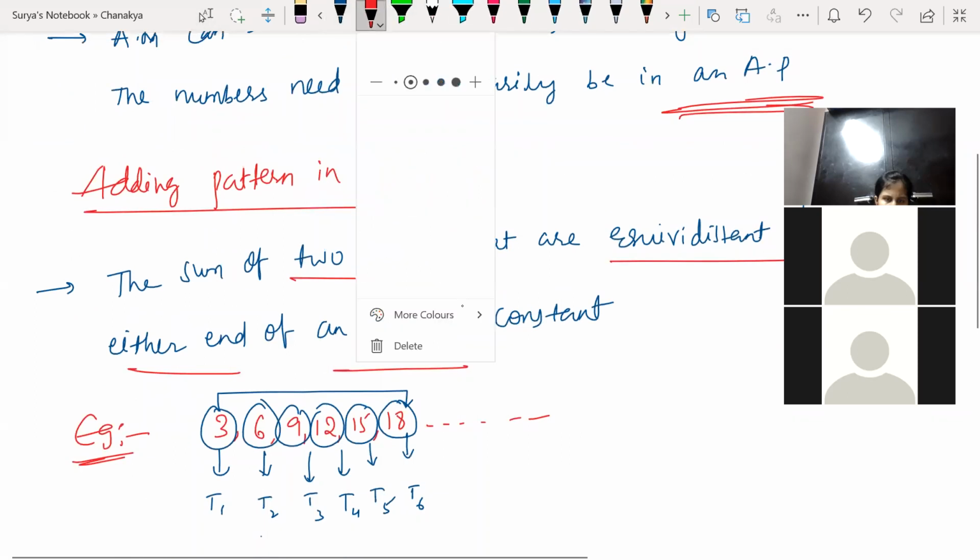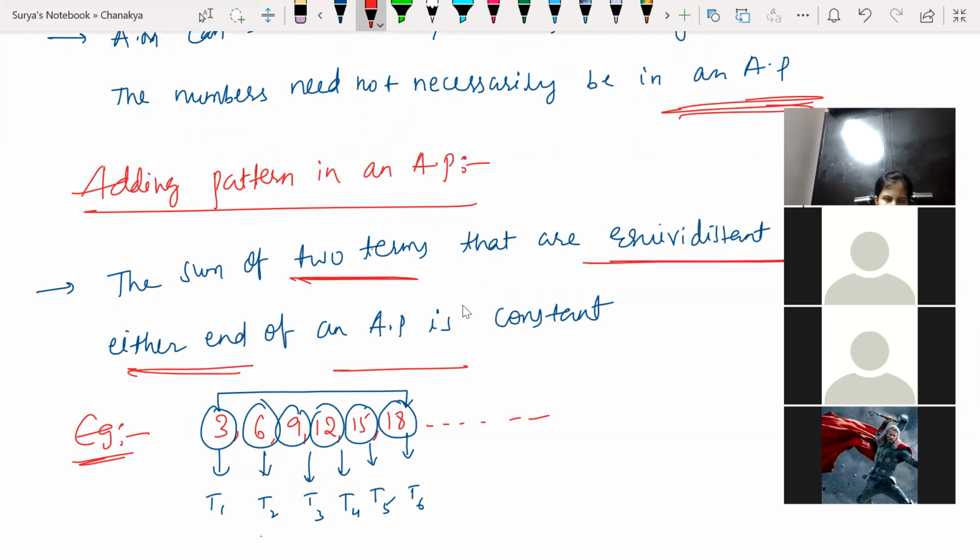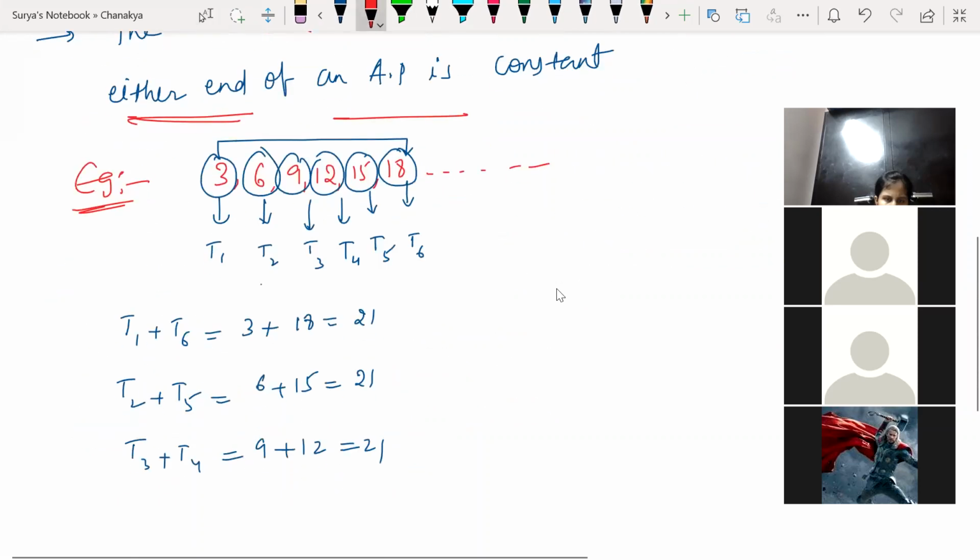Now we understand this. The sum of two terms that are equidistant from either end of the AP is constant. Look at this, 21, 21, 21. Everywhere it is 21. Clear? You understand, children?